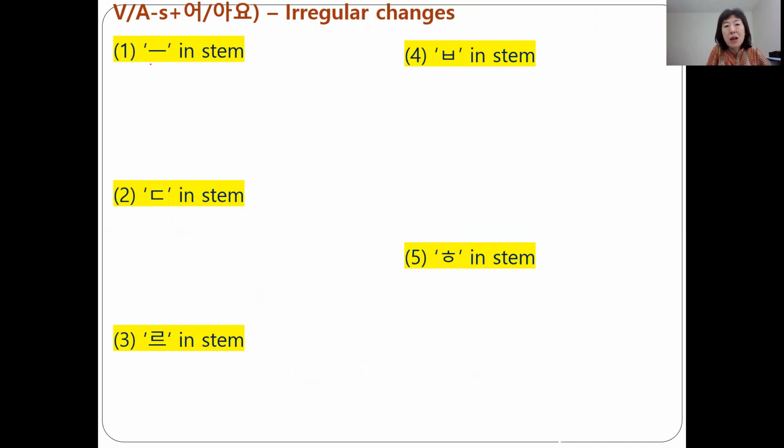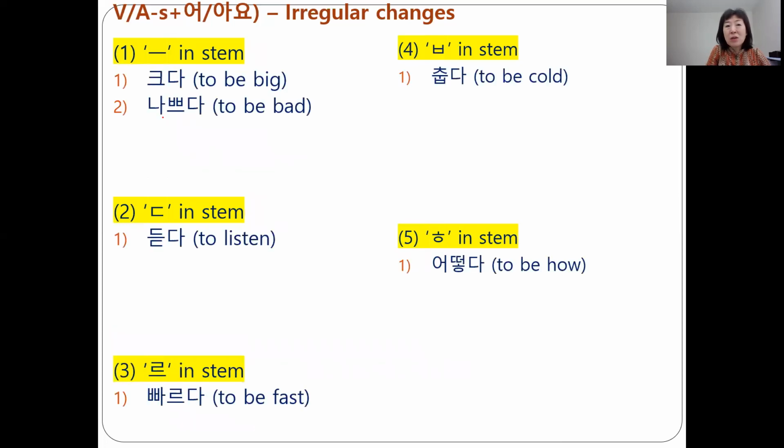First, if the stem ends with the ㅡ sound, for example, 크다, stem 크, ends with ㅡ, not O, not A sound, so we add 어요. But the ㅡ sound goes bye-bye. So what is left is 커요.